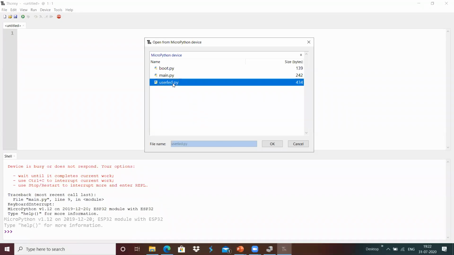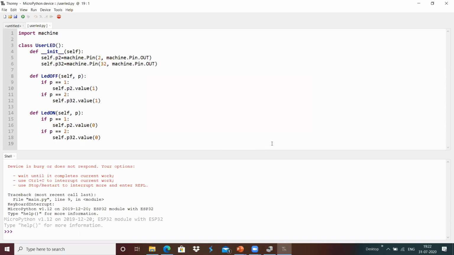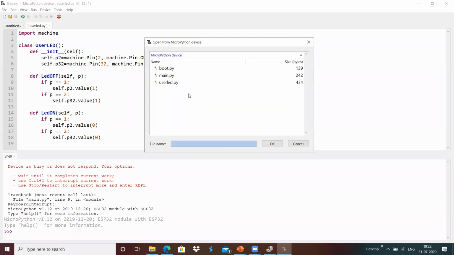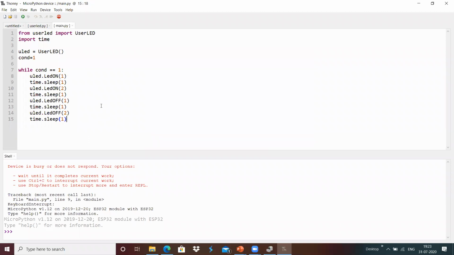I'm going to open the user_led.py, which is present inside the MicroPython device, and maybe I'm going to open the main.py over here. We can do the editing, save it, and it will continue the execution. If there is a syntax error, a mismatch, or a class or module is not found, we will get that output over here in the Thonny IDE.